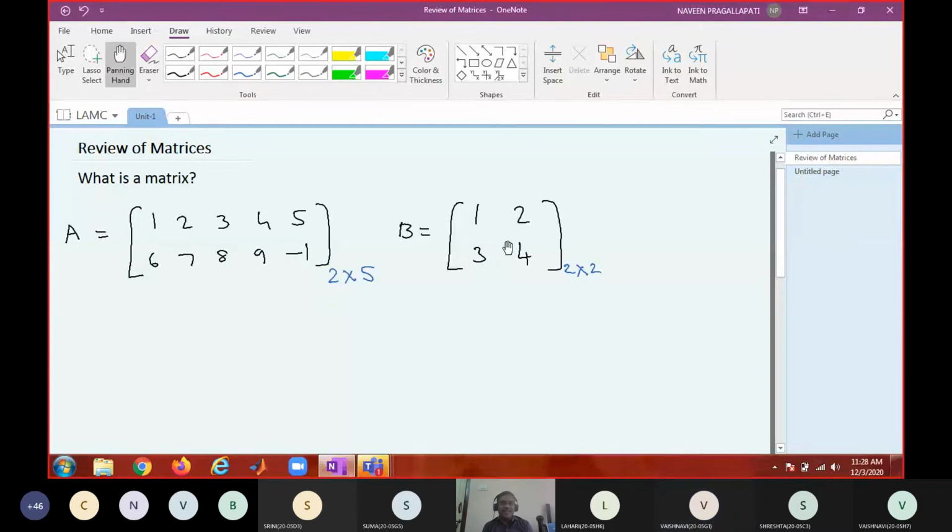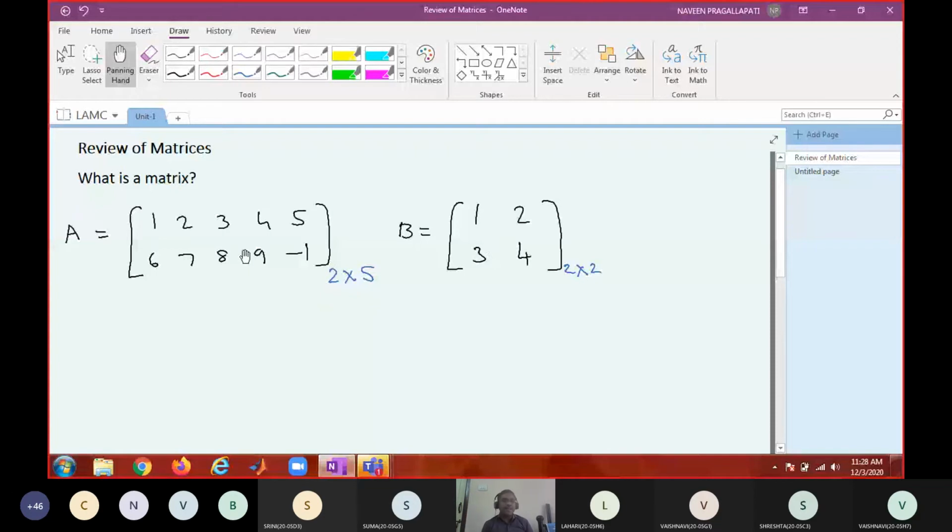Every square is a rectangle. If the number of rows equals the number of columns, we call it a square matrix. So instead of calling it a rectangular matrix, let me call it a non-square matrix. Square matrix, non-square matrix. Because both are rectangular matrices only, because every square is a rectangle. Do you agree? If somebody says rectangle, you will generally understand that number of rows is not equal to number of columns, but that need not be the case.